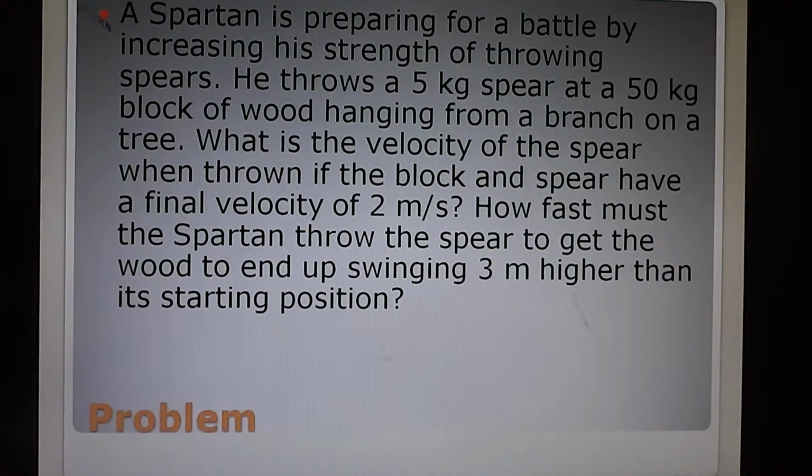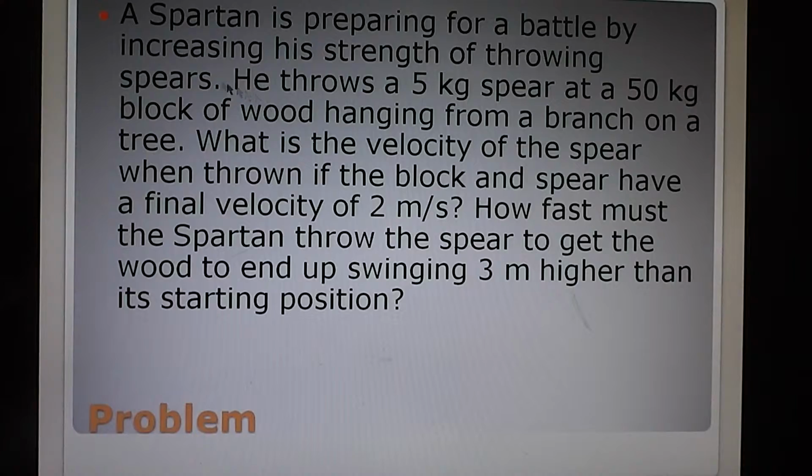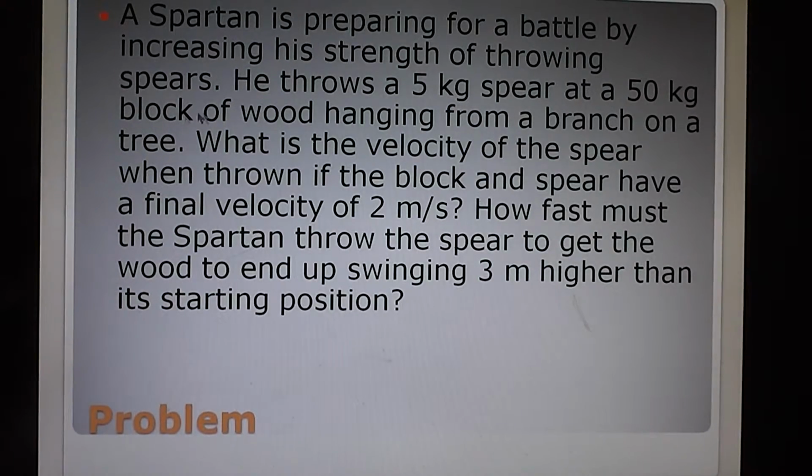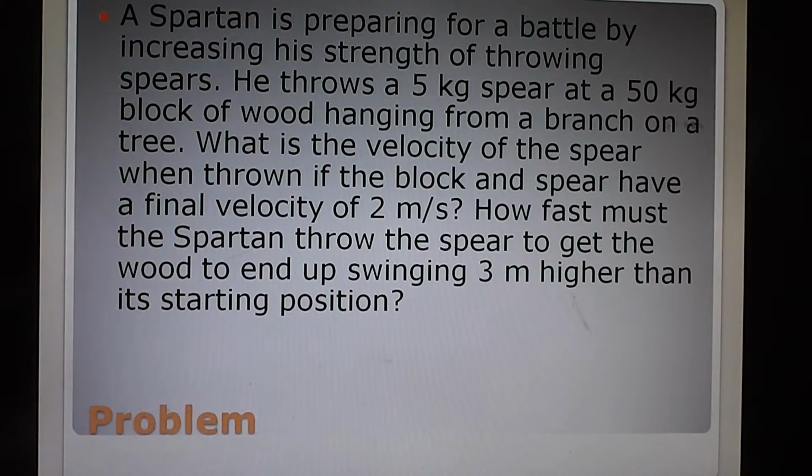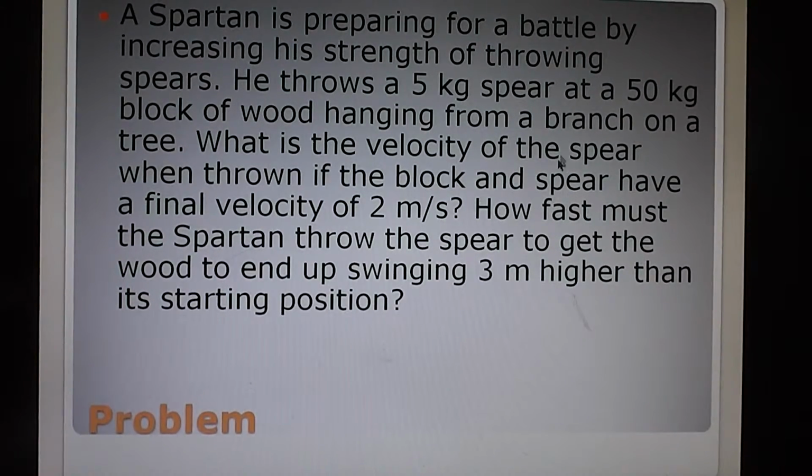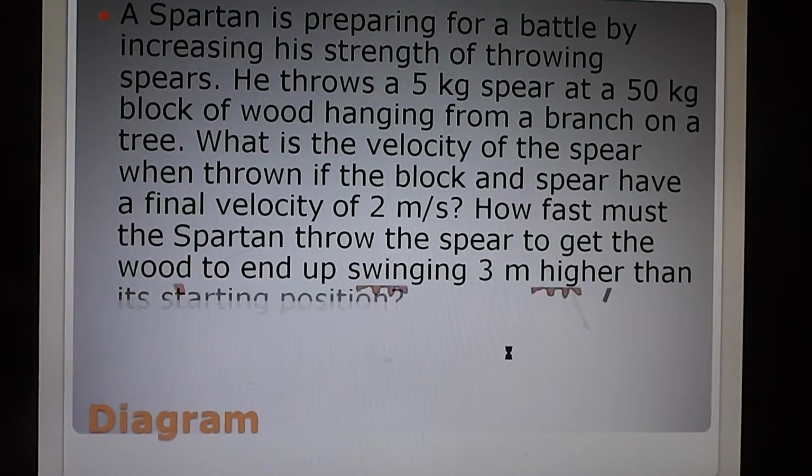So here's your problem. A Spartan is preparing for a battle by increasing his strength of throwing spears. He throws a 5 kilogram spear at a 50 kilogram block of wood hanging from a branch on a tree. What is the velocity of the spear when thrown if the block and the spear have a final velocity of 2 meters per second? How fast must the Spartan throw the spear to get the wood to end up swinging 3 meters higher than his starting position?